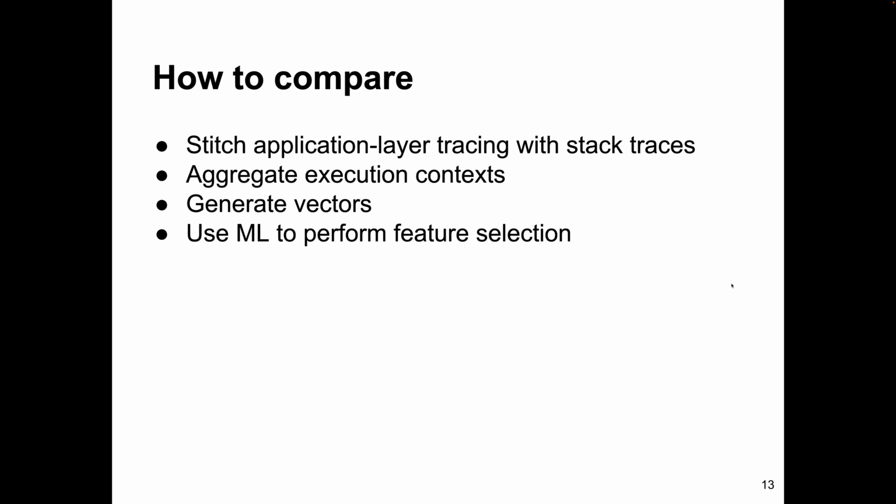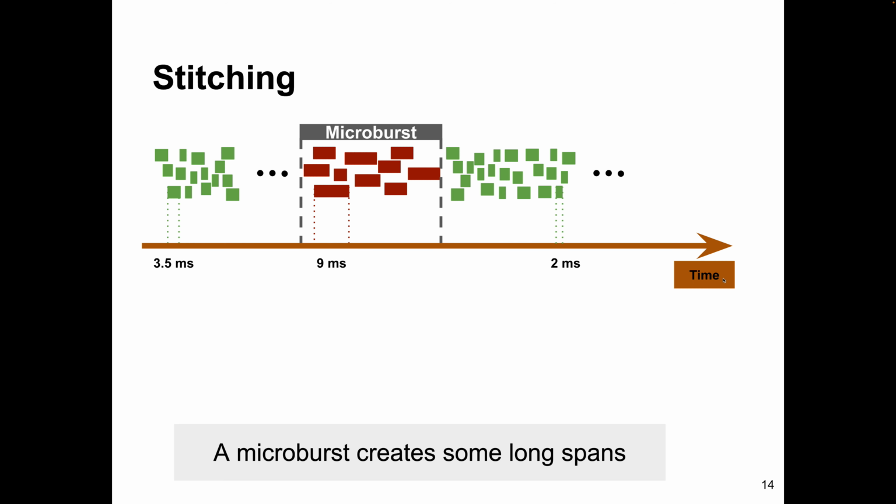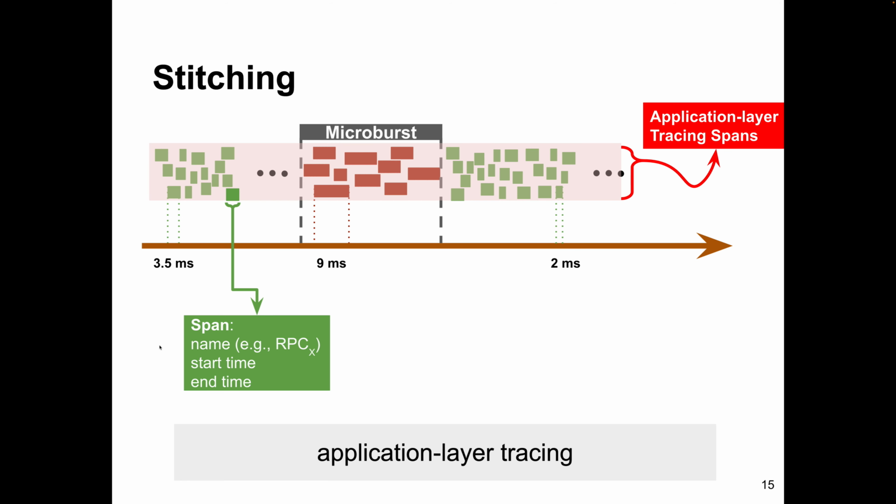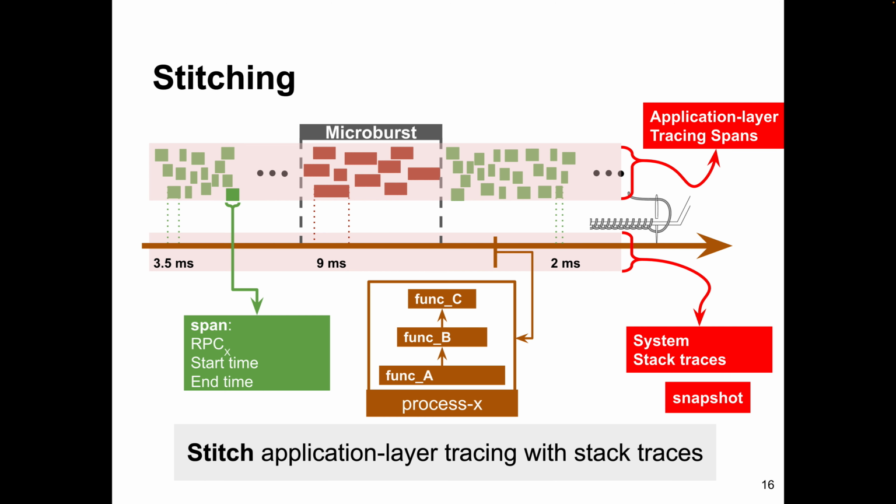We go through a 4-step processing to get the explanation. First of all, stitching. We stitch the application layer tracing with system stack traces. Here, the picture shows that as time goes by, there are fast requests and slow requests. We show the fast requests as green bars and the slow requests as red bars. And these are the application layer tracing. Each span has information of its name, its start time, and end time.